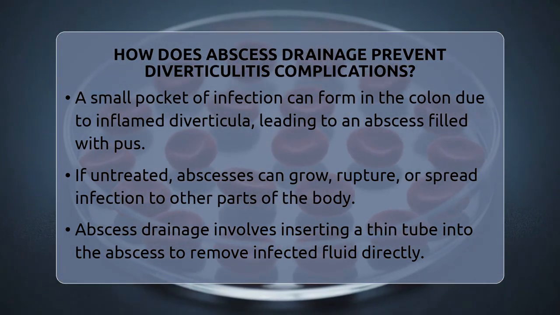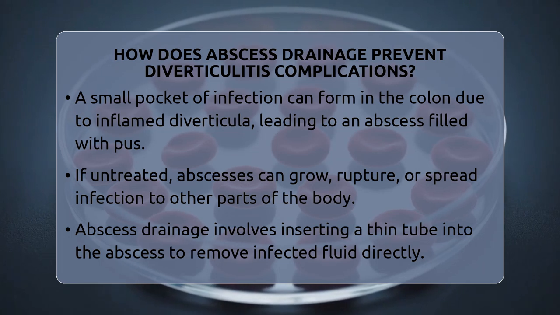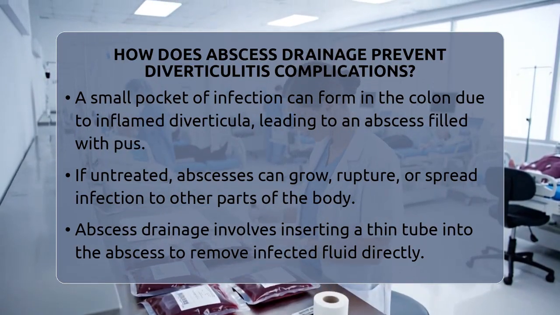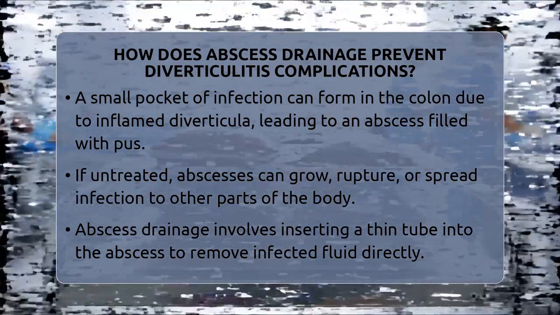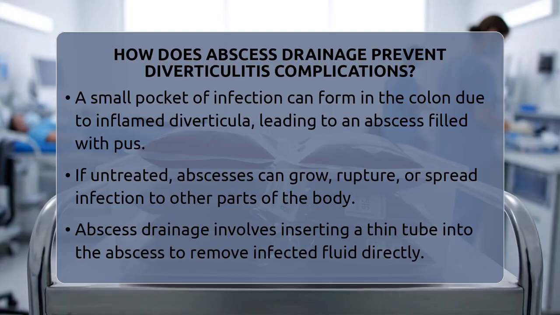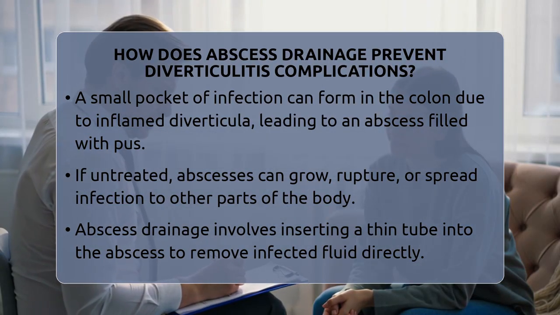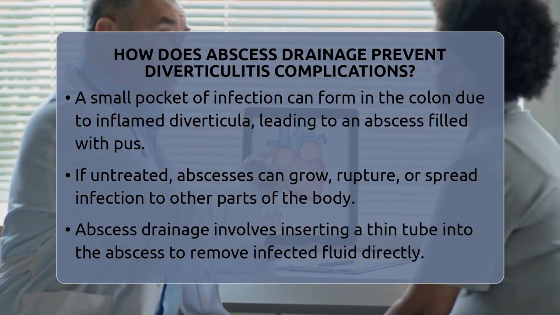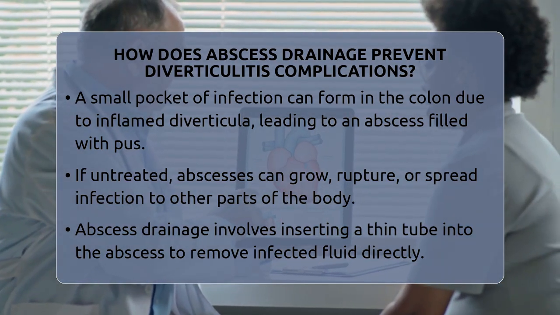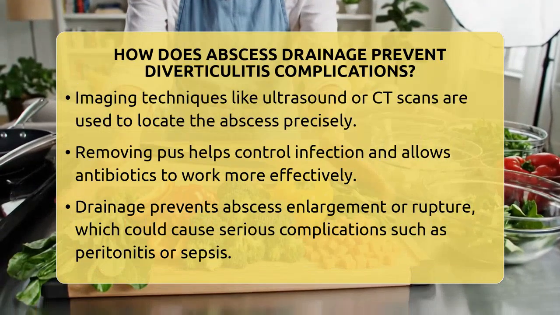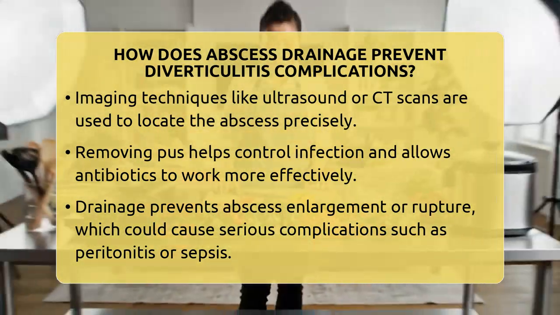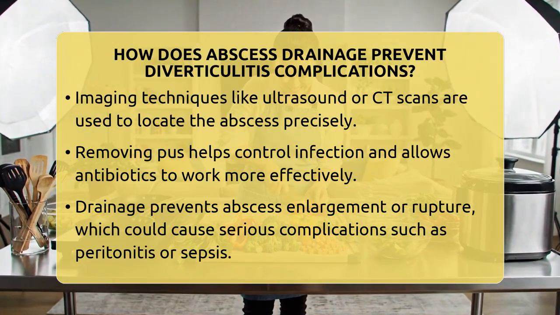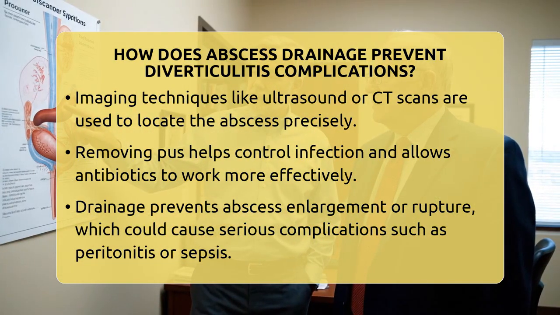By guiding a thin tube into the abscess, doctors can remove the infected fluid directly. This process is often done using imaging techniques like ultrasound or CT scans to locate the abscess precisely. Removing this pus helps control the infection locally and allows antibiotics to work more effectively. It also prevents the abscess from enlarging or rupturing, which could lead to serious complications like peritonitis, an infection of the abdominal lining, or sepsis, a life-threatening systemic infection.